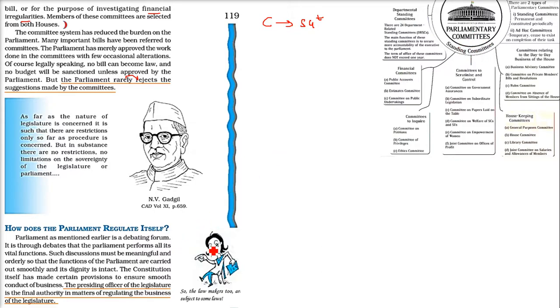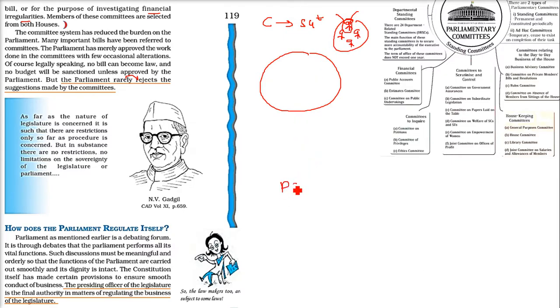So how does parliament regulate itself? Now parliament also needs to regulate itself, because if you are in a house, you are there, your brother is there, your sister is there, and your mother and father are not there, you are going to quarrel. You may, because you're a kid, have discussion on certain aspects. So there should be a presiding officer, a person like your father and mother who takes care of everything and is the final decision maker.